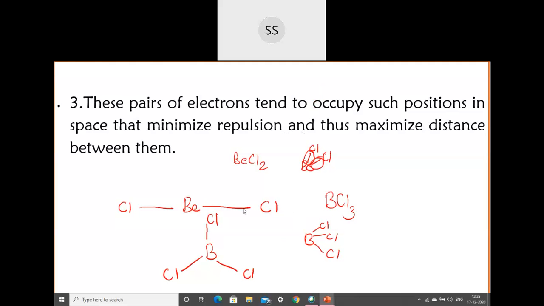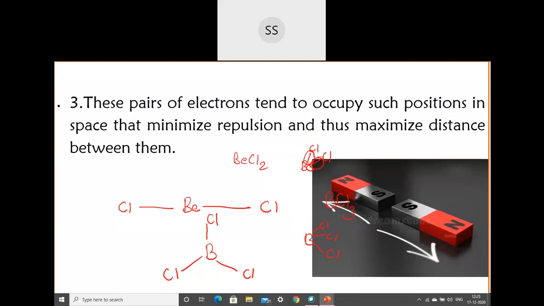Okay, next postulate here. Now here I've taken one example of magnet also. For the third one itself, see pair of electron, I said you should put them in such a place that they are at maximum distance and see that there is minimum repulsion. Even you can take the analogy example of magnet also.